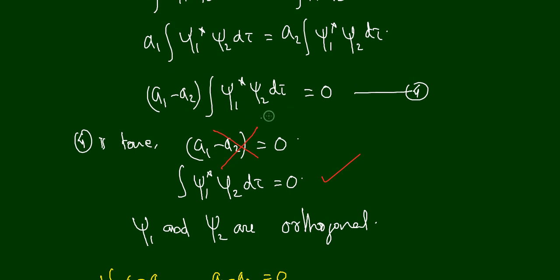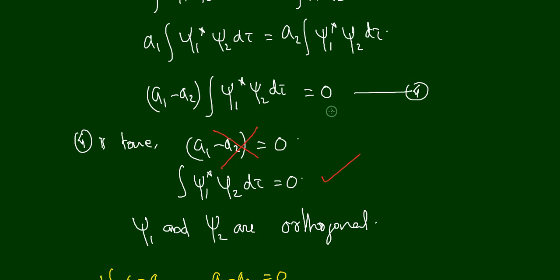If this is already 0, then in two cases equation 4 will be valid. One is that the integral of psi 1 star psi 2 d tau assumes any non-zero value; then equation number 4 will be true because a1 minus a2 is 0. And another possibility is that this integral is also 0, because 0 into 0 is also equal to 0.